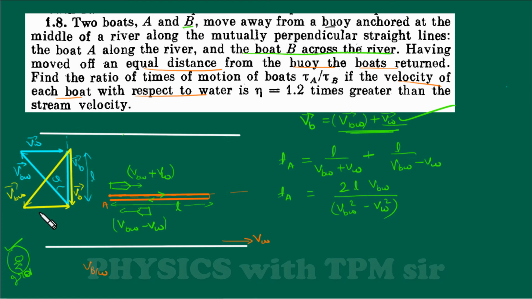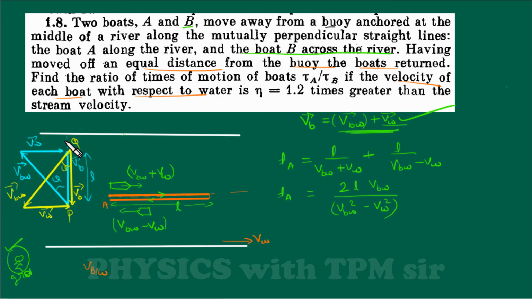VBW plus VW will give VB, and this will also be theta. So in both cases it has to move such that the drift is zero. In both journeys, from P to Q and from Q to P, there will be the same distance and the same final velocity.